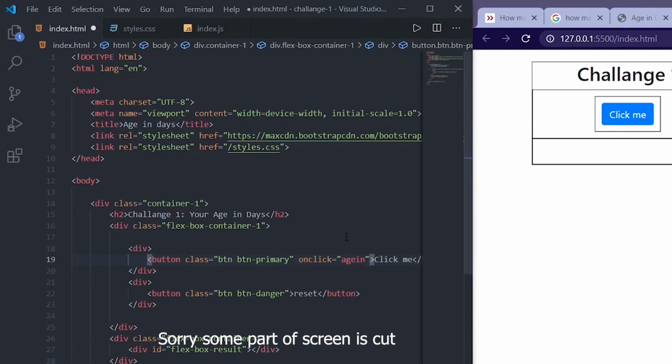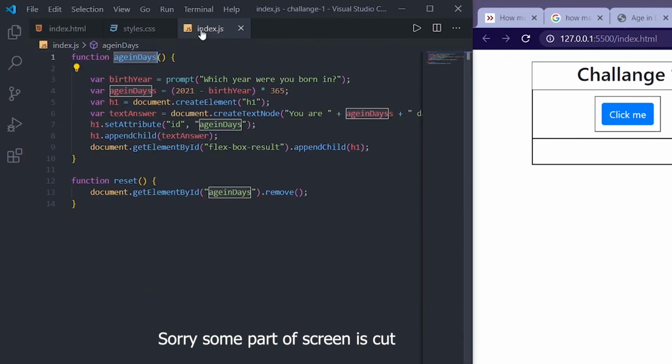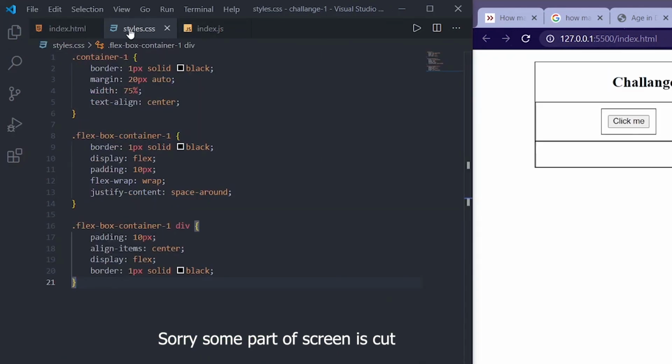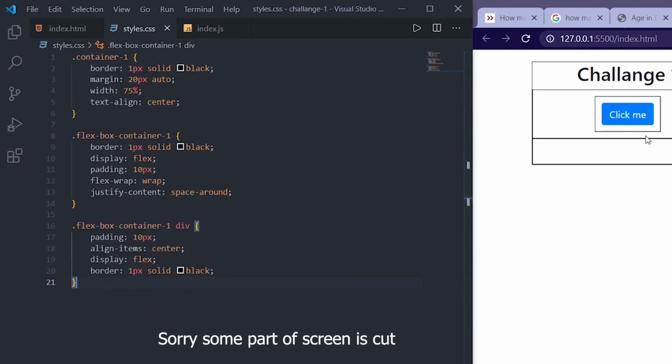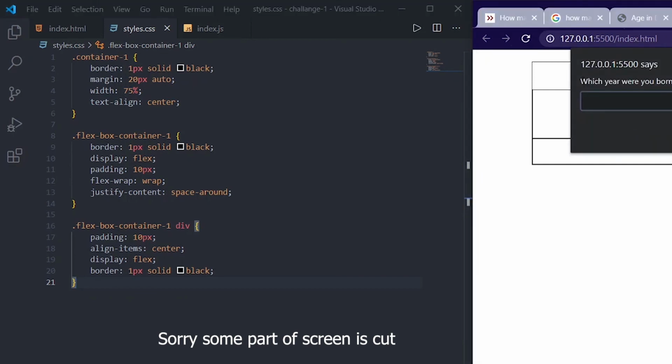Okay, and for this, on click we set reset, and save, control S for save. You can go to file and save, control S, and when I click on this click me, you will get a prompt.